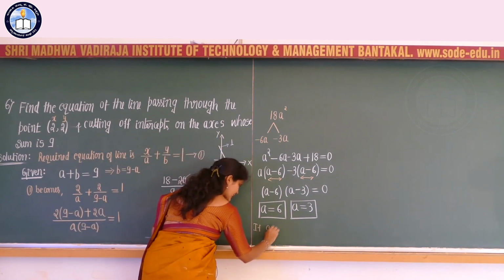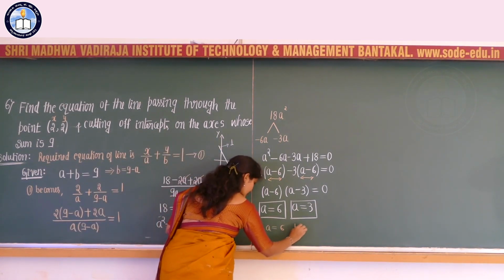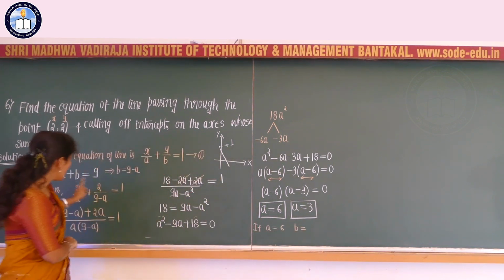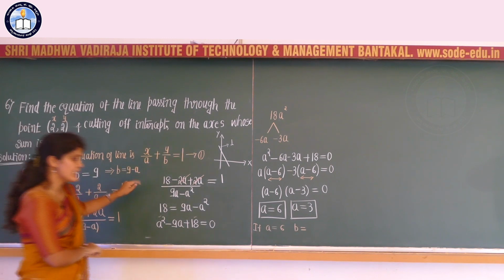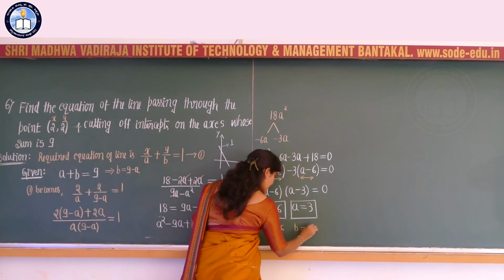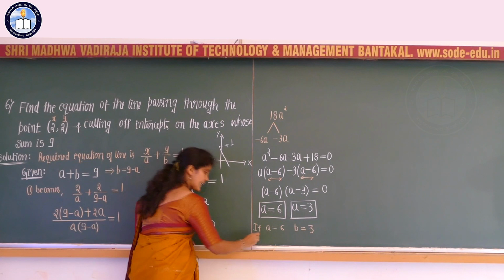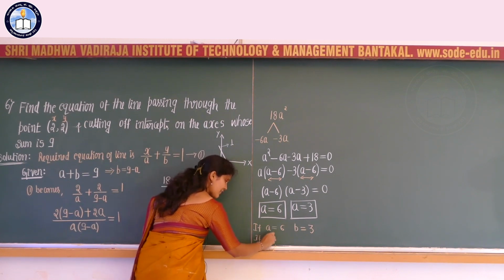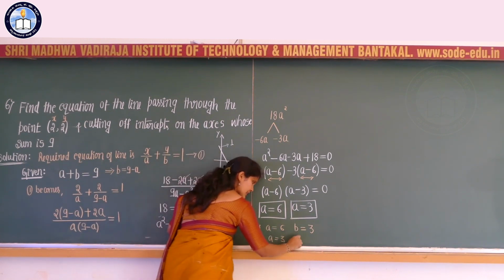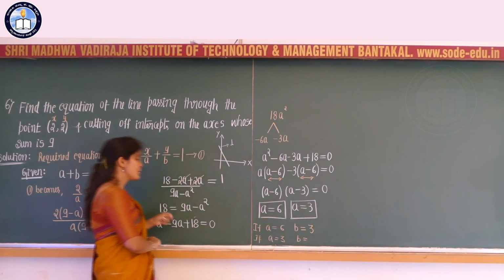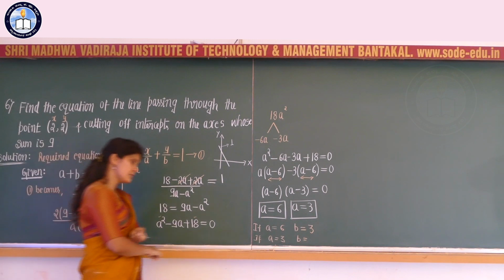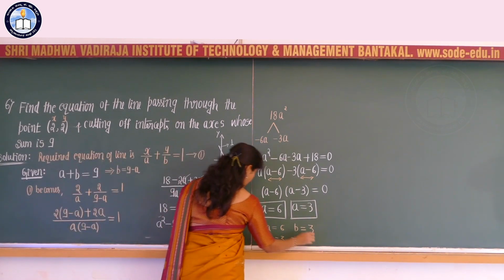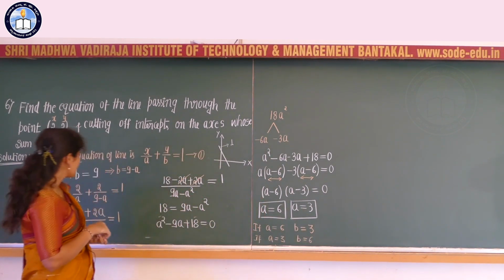If a is equal to 6, the b value I can write as: a plus b is equal to 9, or b is equal to 9 minus a, that is 9 minus 6, which is equal to 3. Second possibility, if the a value is equal to 3, then b is nothing but 9 minus a, that is 9 minus 3, which is equal to 6.